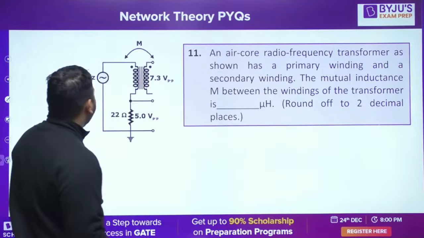Now, how much current will it try to send in this direction? It will be beta Vx by 3. This will be the current in this direction. And here the current is 2 ampere. So the current is coming like this. From this side, current is coming like this. So the net current on this side will be 2 plus beta Vx divided by 3. This is the net current which will flow in this direction. I hope you understood it. Now I can apply nodal analysis at this point.